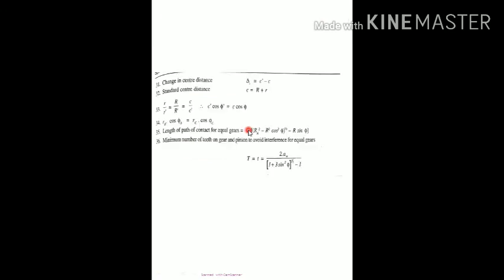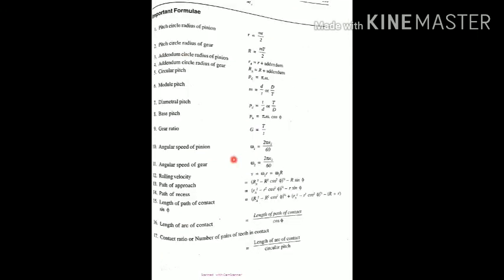Some of them we derived, some we did not derive; those equations you have to memorize directly. These 36 formulas you have to memorize to solve the problems. Tomorrow we are going to continue with the numerical problems. Till then, go through all the derivations we did today as well as in yesterday's sessions once again.